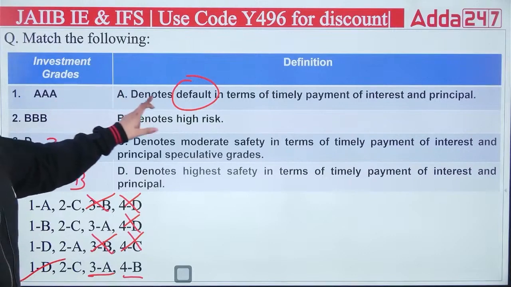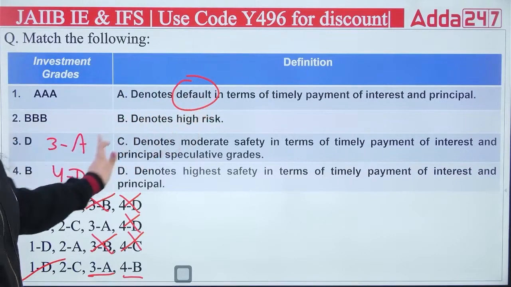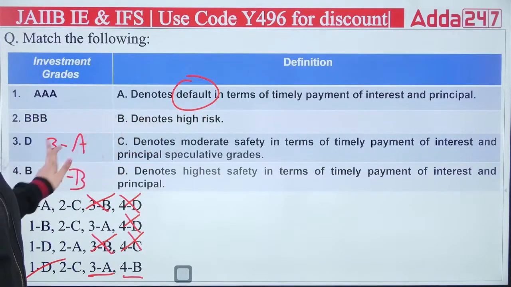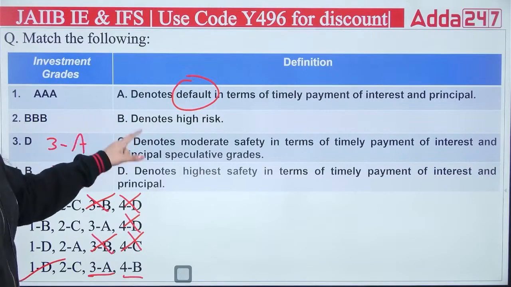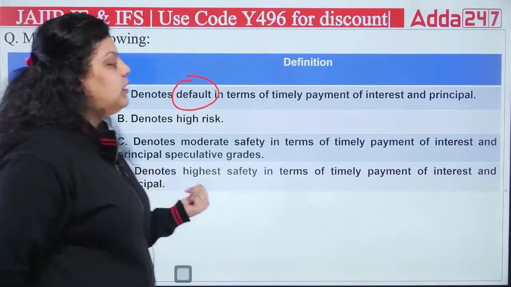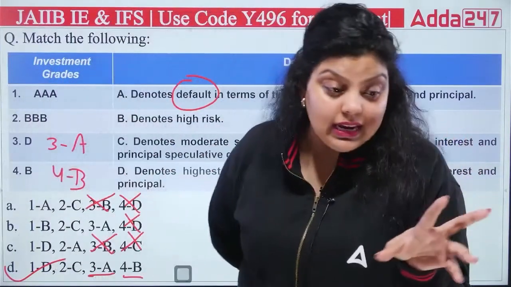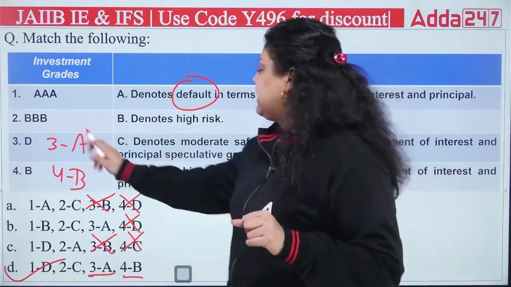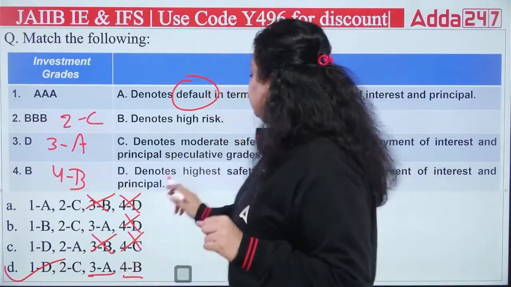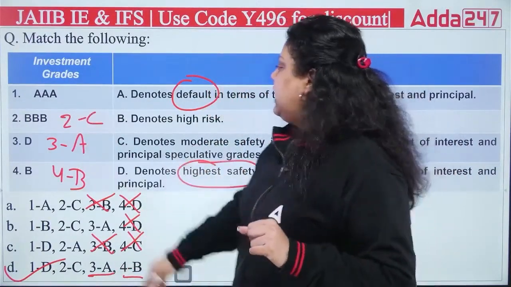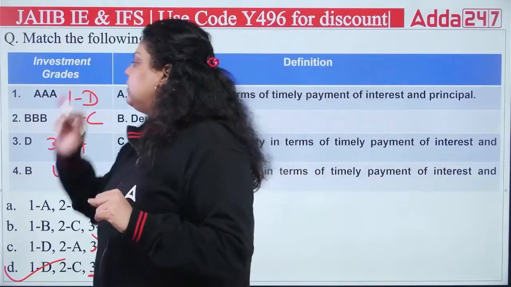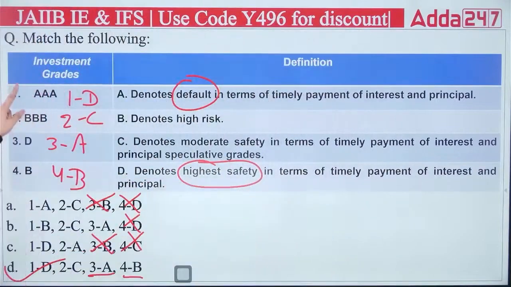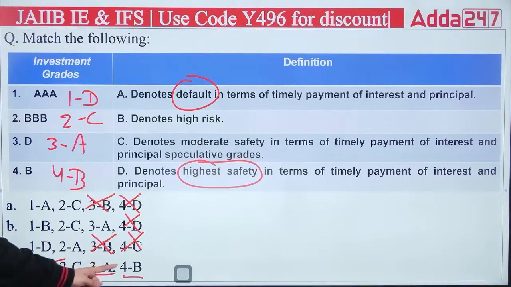So denotes default in terms of timely payment is D. Denotes high risk is your B. Then denotes moderate safety in terms of timely payment. Moderate is there, not highly. Moderate is there. It means second is C. And denotes highest safety. Highest safety is in your AAA. So first is D, second is C, third is A, fourth is B. That's the combination, the D option. Okay.